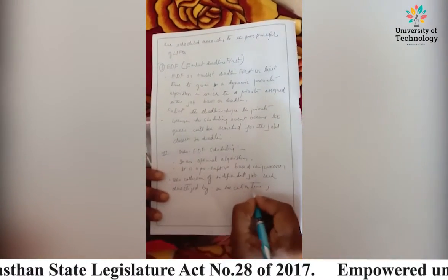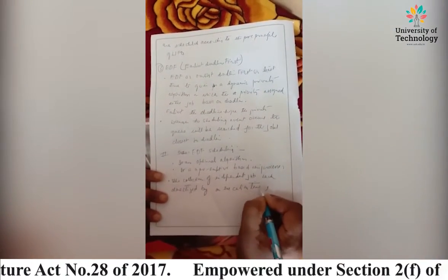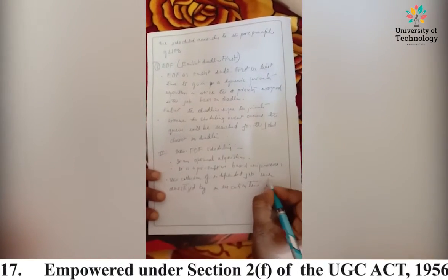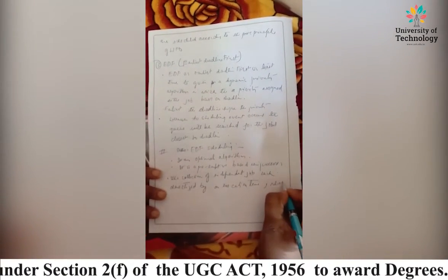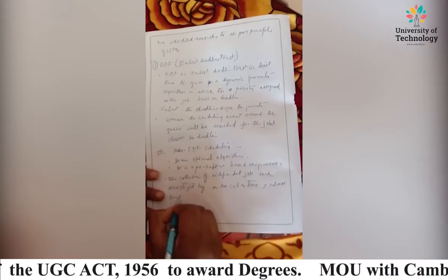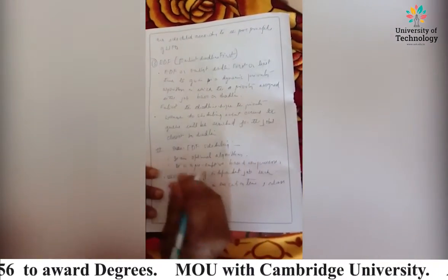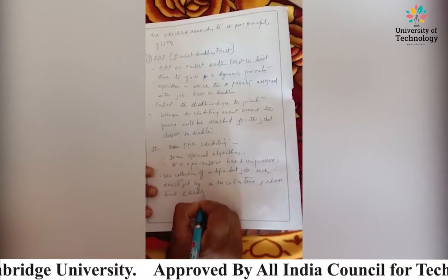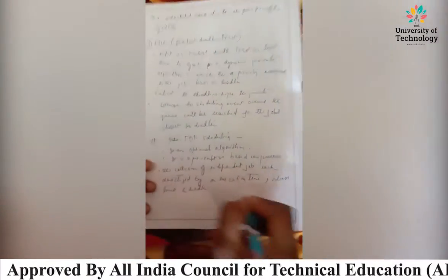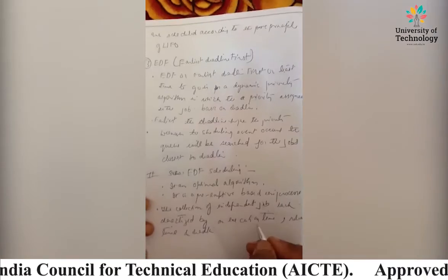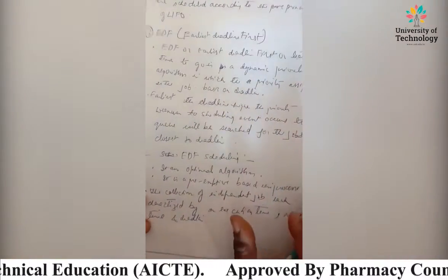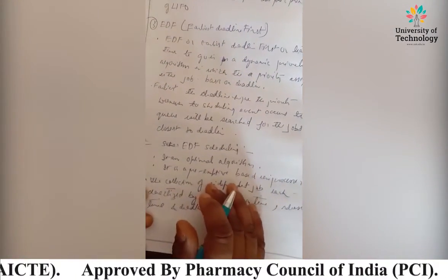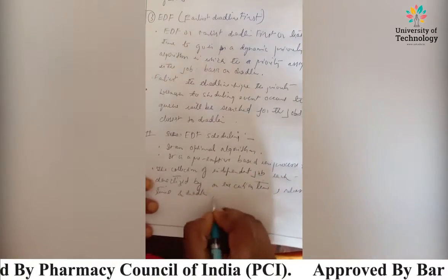Execution time is the time when they are executed. Then the release time, when the job is released for processing, and deadline. So these are the various characteristics or parameters on the basis of which we characterize any job provided to us, right?